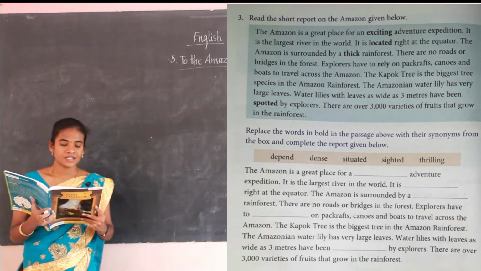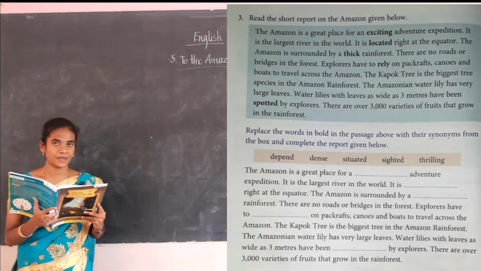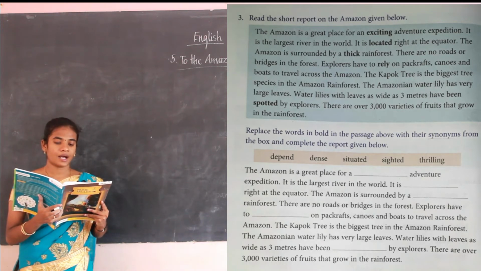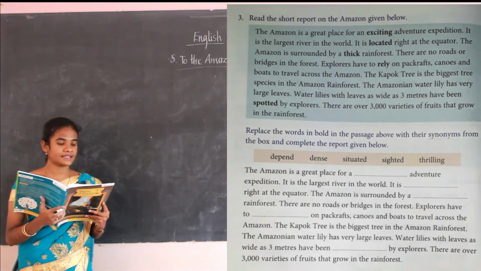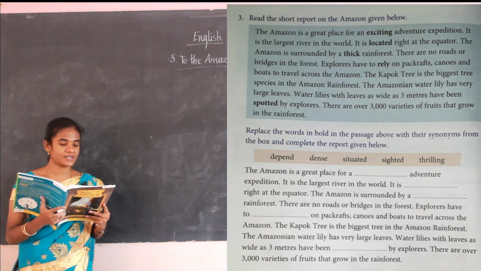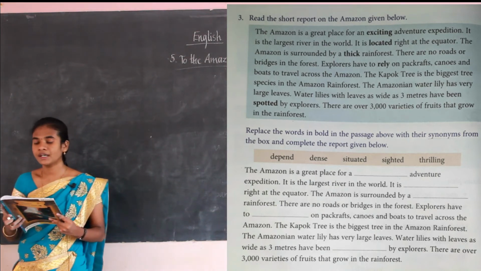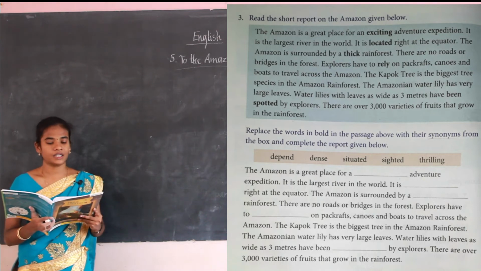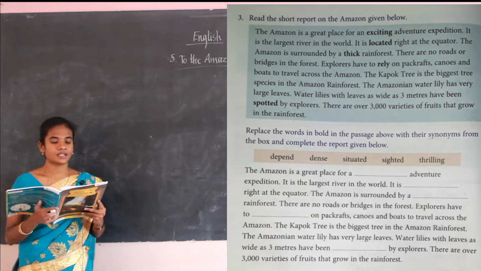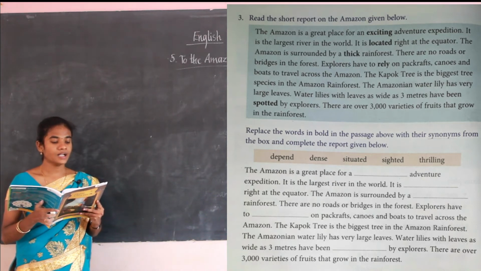Kapok tree is the biggest tree species in the Amazon rainforest. The Amazonian water lily has large leaves. Water lily with leaves as wide as 3 meters have been spotted by explorers. There are over 3,000 varieties of fruits that are grown in the rainforest. So here, what are the words that are given in bold? That is exciting, located, thick, rely, spotted.